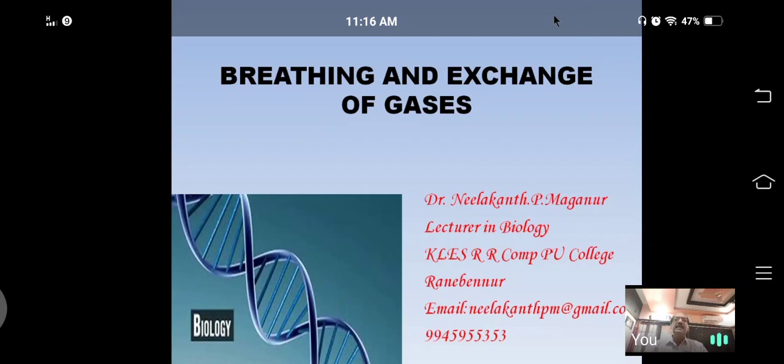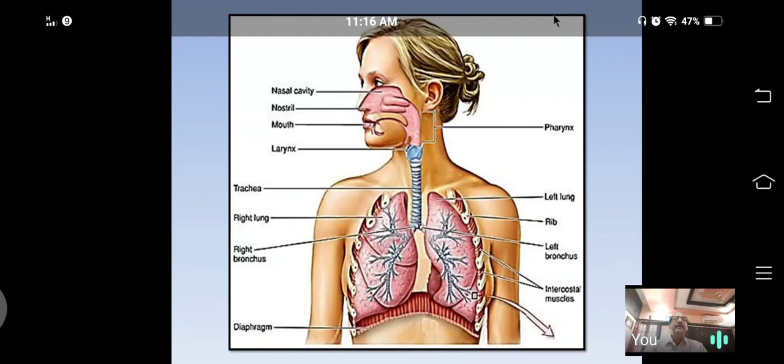Today, let us discuss the respiratory system in humans. See, this is the human respiratory system. There is a well-developed respiratory system in man. The human respiratory system consists of nostrils. It starts from the nostrils, nasal passage or nasal cavity, then the pharynx, larynx,